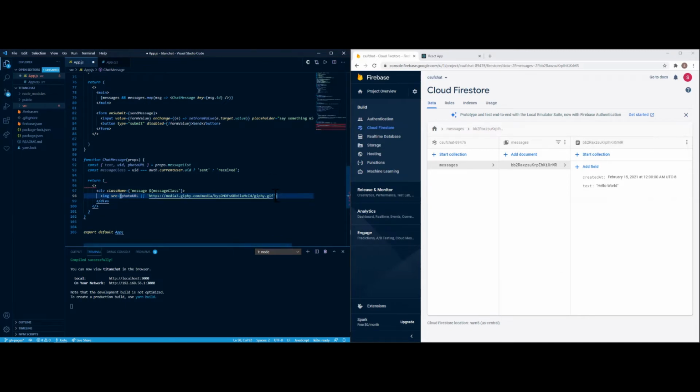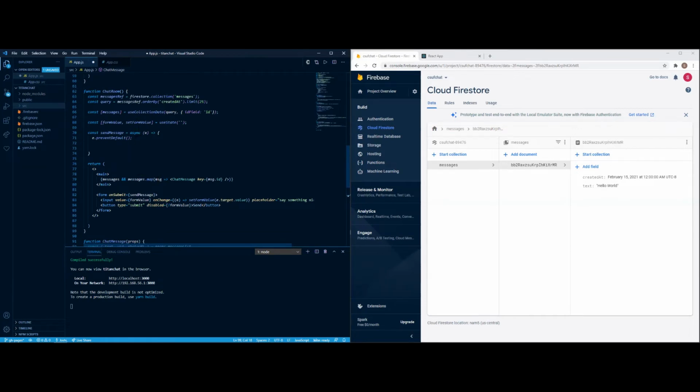And there you go. That is pretty much the GIF portion of this. So close that and include the text since it's your message. Text. And that should be it for this portion because we're just including the text and the photo URL that's going to be shown, who sent the message.